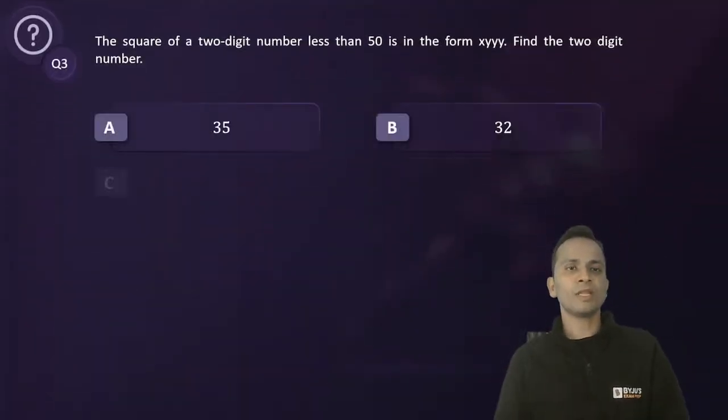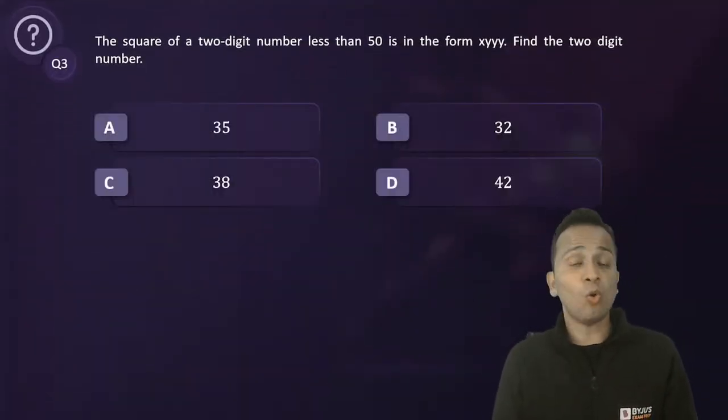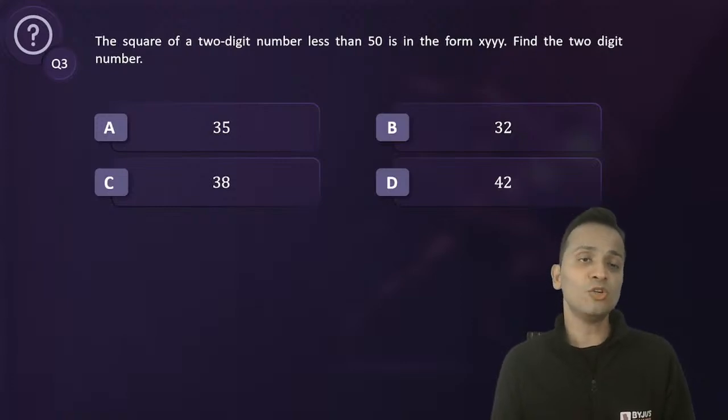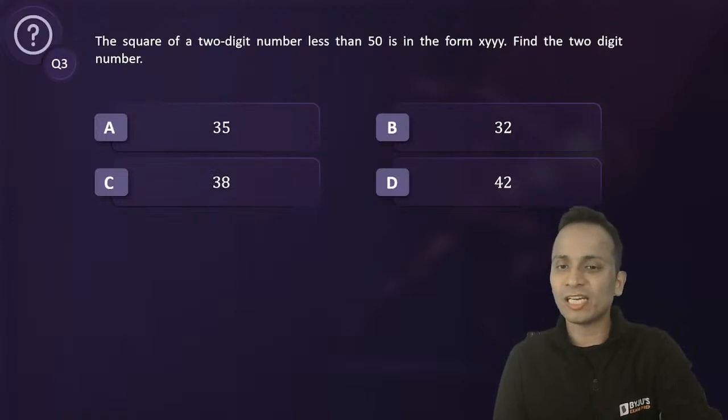Question number 3. Very easy question. I want a response. I want an answer from each and every one of you. The square of a 2-digit number which is less than 50 is in the form x, y, y, y. Find the 2-digit number. Yes, this type of questions come.